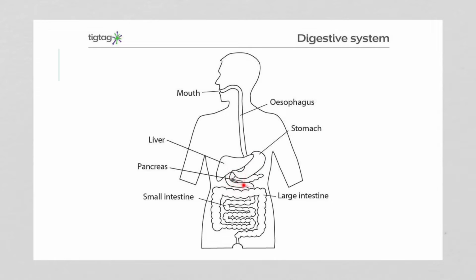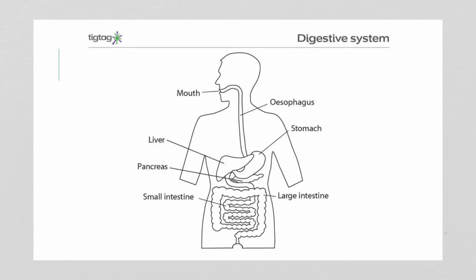It sends it then to the small intestine, which is actually longer than the large intestine, but it's called the small intestine because it's narrower. And then the small intestine leads into the large intestine, which actually frames it like a little box. It's larger because it's wider, not because it's longer. And then the waste goes to the rectum and then released through the anus.